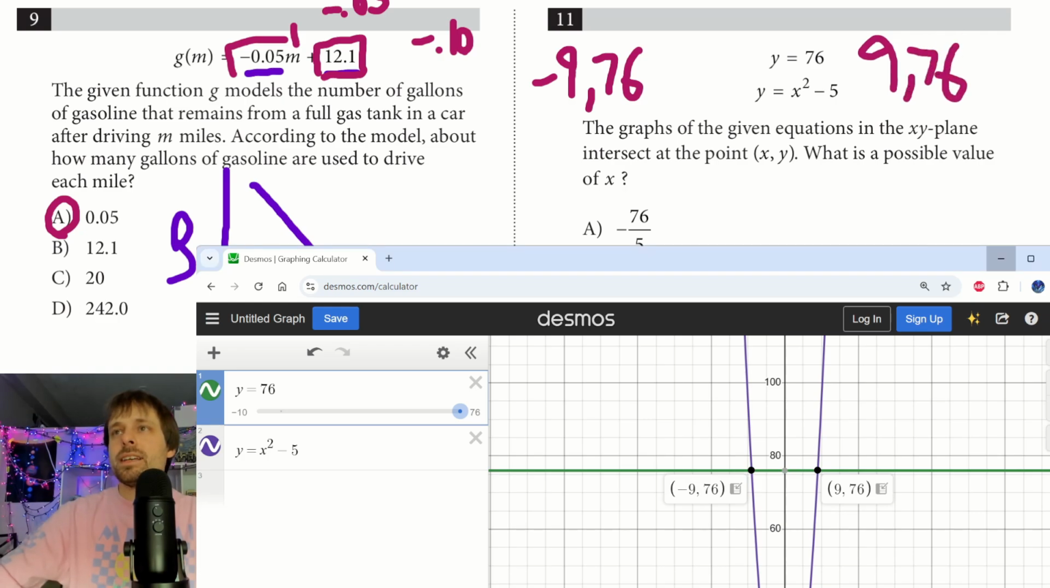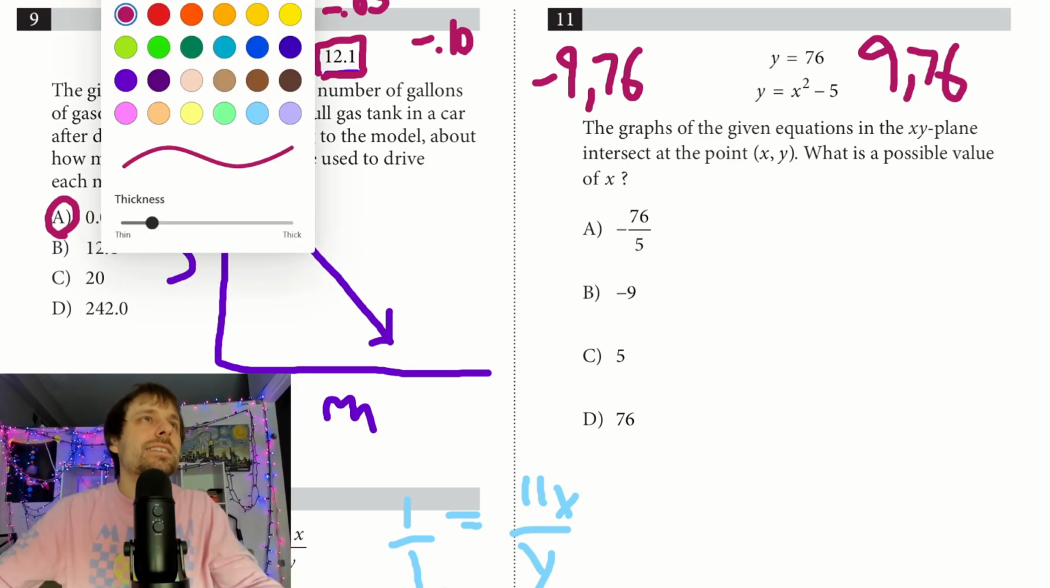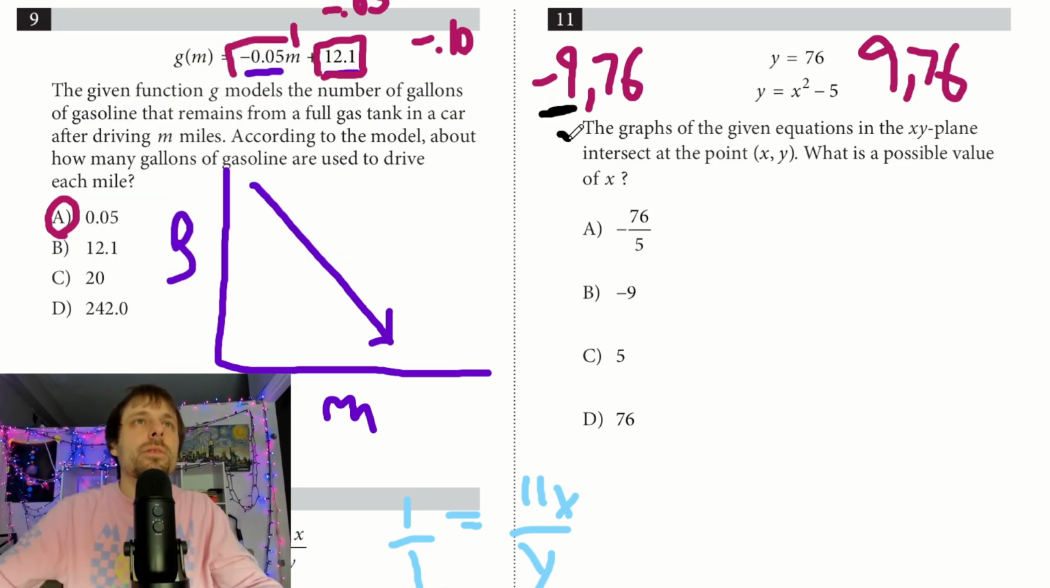Let's go ahead and minimize Desmos now. What is the possible value of x? Okay, so I see a negative 9. Remember, x, y, x, and y. And they talk about intersecting points. So it has to be one of these 2, negative 9 or positive 9. This is my only option here, right? They're never going to give you both.